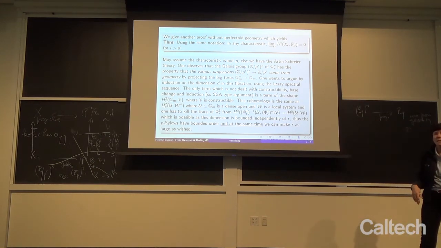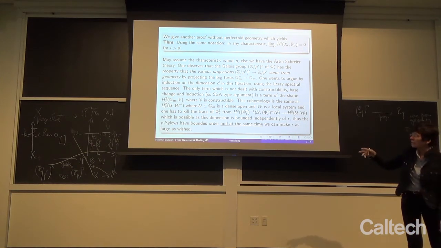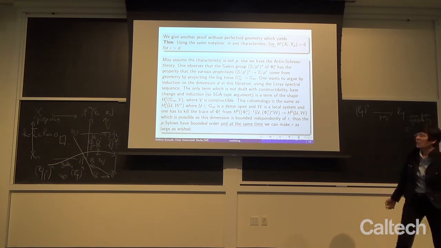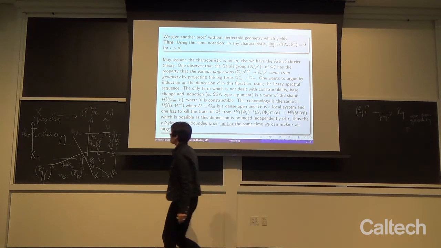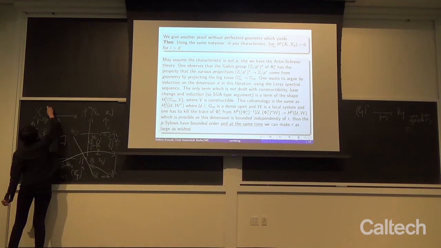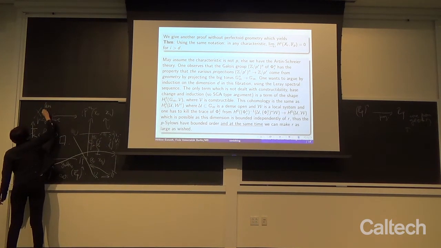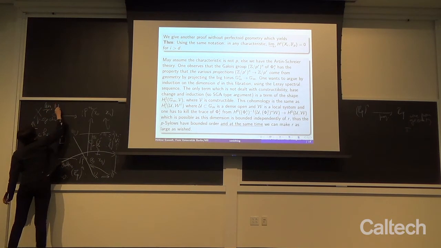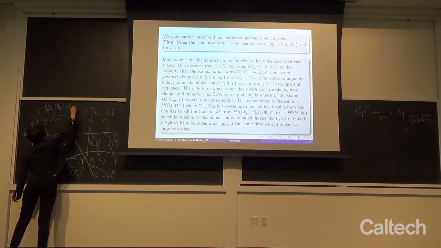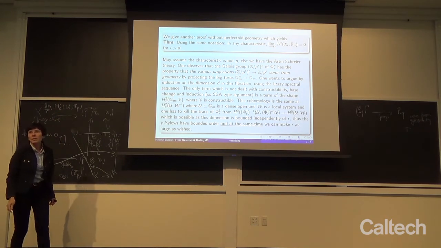And then it's dense. And then the problem becomes to kill the vanishing with compact support here. So let me write here the direct system over R of cohomology with compact support with F coefficients. This is the same problem.